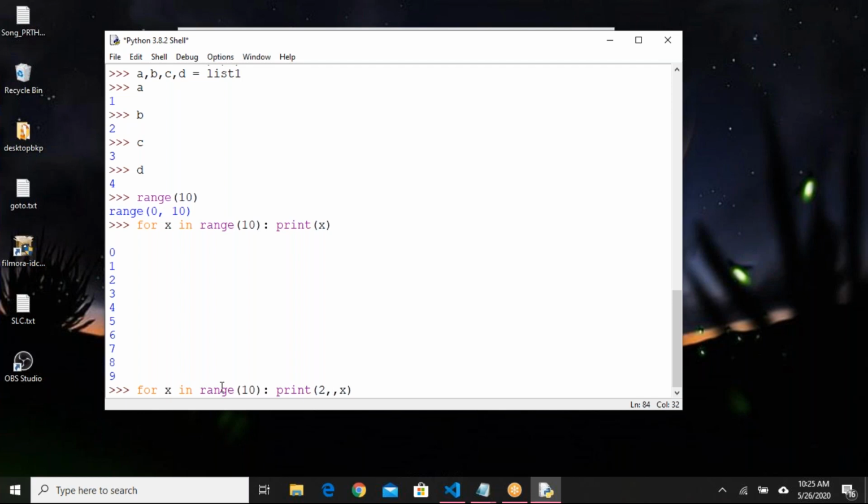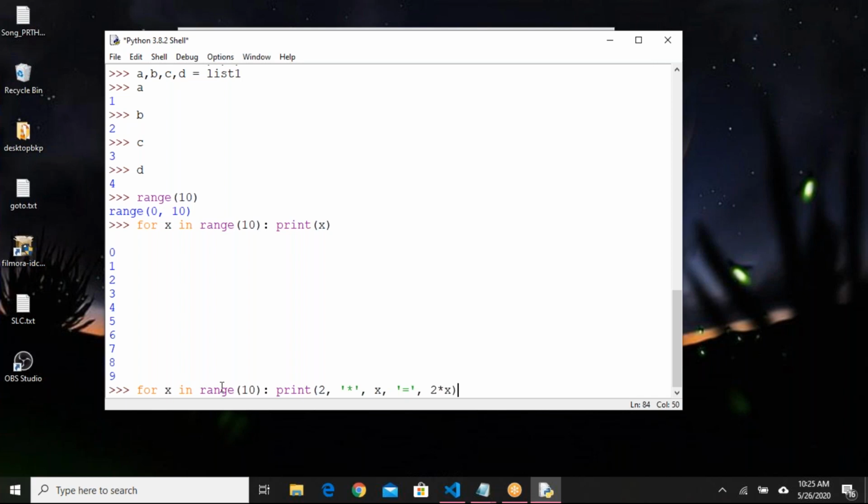Let me write this way. 2 into x equals to 2 star x, for example. I'm writing one formula kind of thing here. So what does it mean? 2 will be printed, star will be printed, x will be printed, equals to will be printed, and 2 star x will be printed.